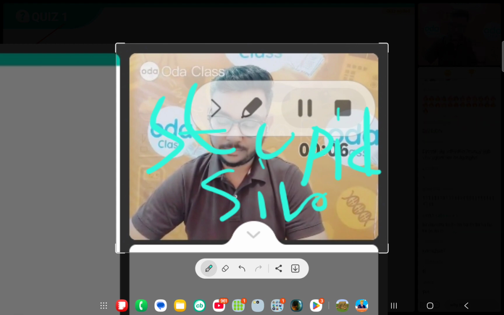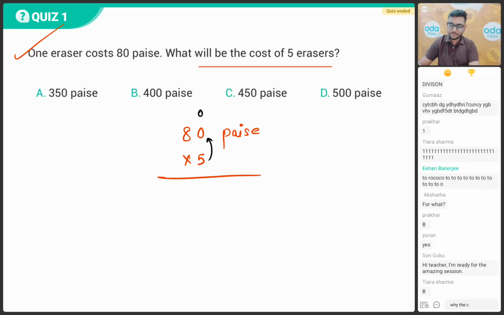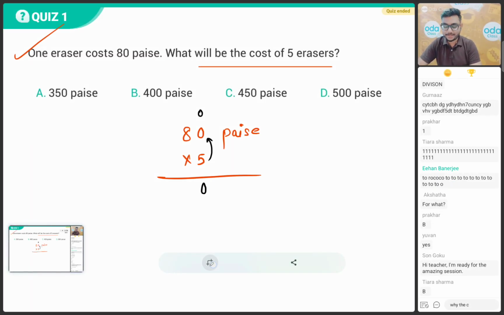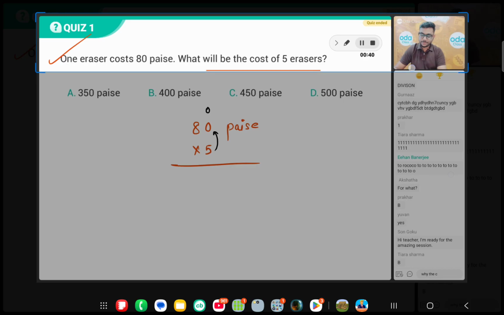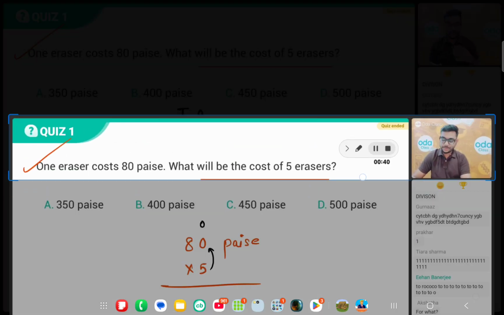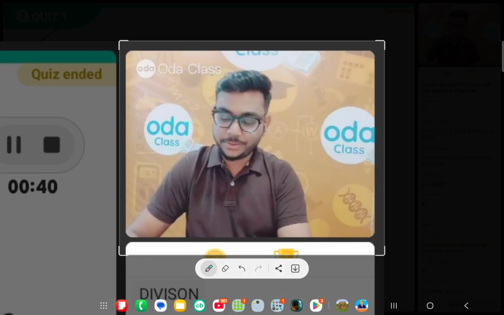So what are we going to do? First, you multiply the ones place number 5 into 0. So 5 multiplied by 0 will be 0. Next, you multiply with the tens place. So 5 into 8. What is 5 into 8, bacho? Can you all tell me? Everybody tell me. 5 into 8 will be 40.